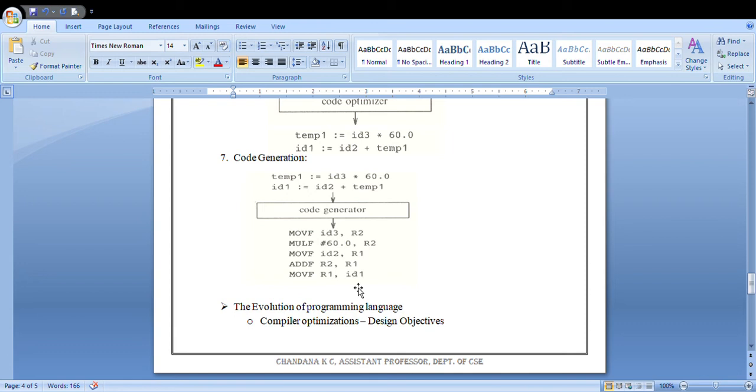These are the different phases of your compiler. This is how your compiler will work. This is a very important topic in this chapter, so please go through it. Please take your own example. Here I have given one expression, right?